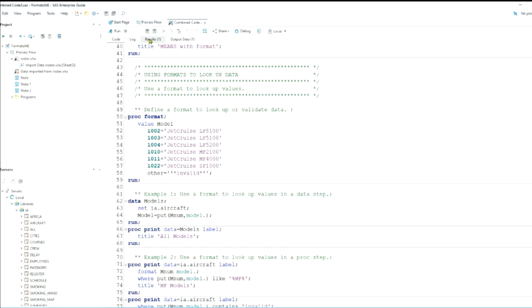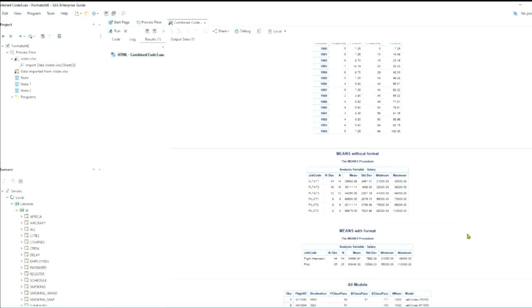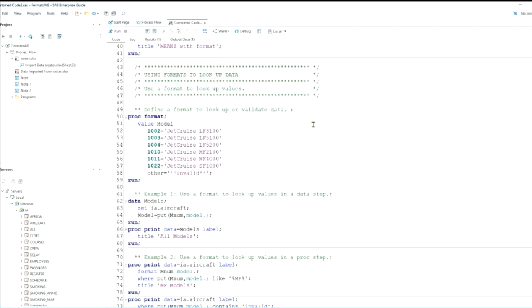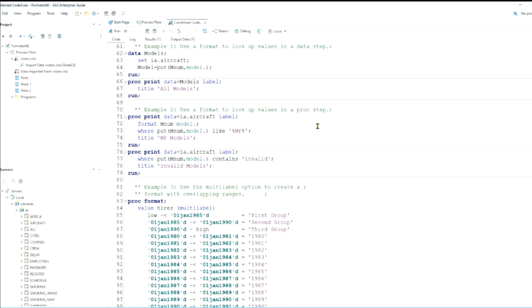instead of with the numbers. And so here we still have the model num, and here we have the model name. Okay, so that's an example of lookup.